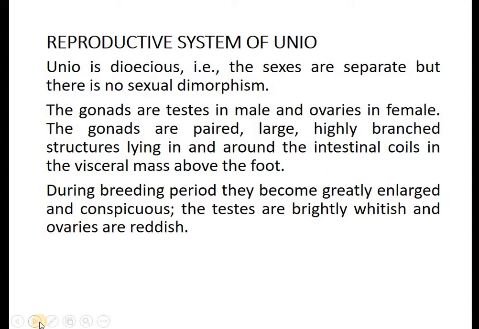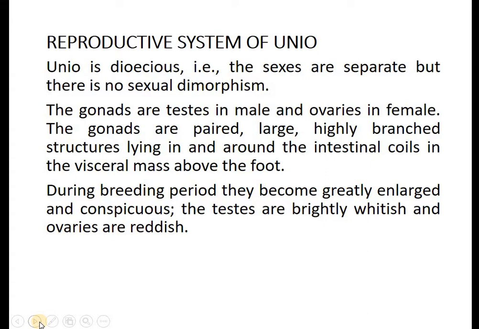Now, the reproductive system in the case of Unio: it is dioecious. Unio, or the freshwater mussel, is a dioecious animal. That is, the sexes are separate, but there is no sexual dimorphism. Sexual dimorphism is absent. Externally, we cannot distinguish between the male and the female. So that is the meaning of sexual dimorphism. Sexes are separate, and Unio is a dioecious animal.